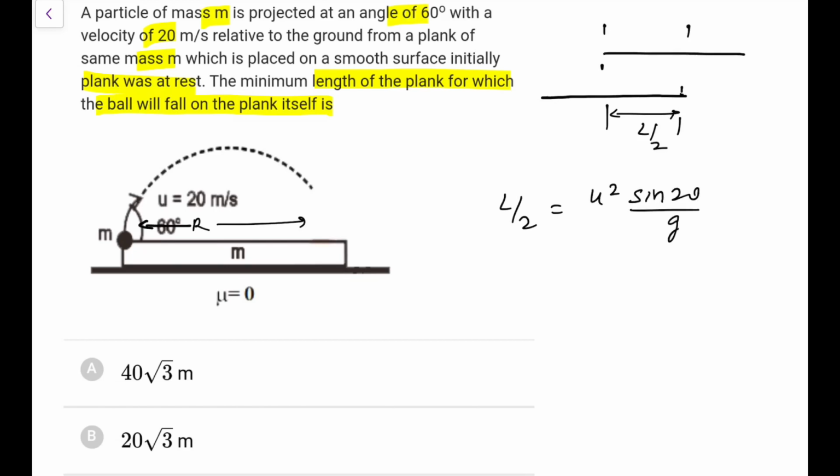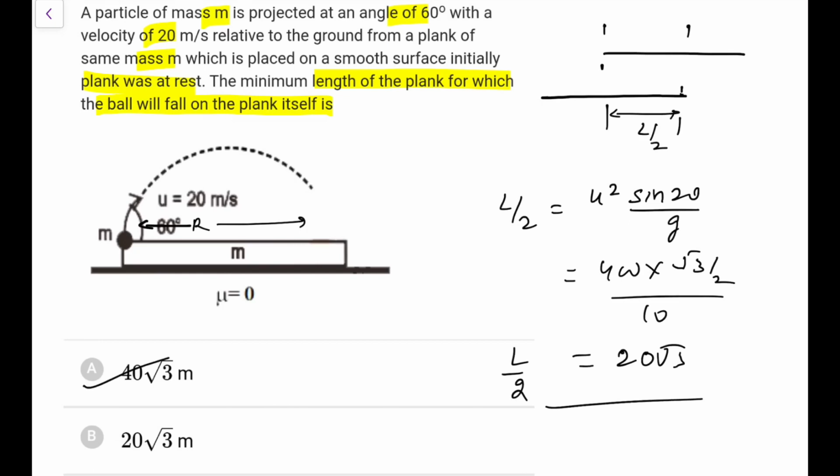So this is 400 into sine 2 theta, sine 120 is root 3 by 2, and g is 10. So L by 2 is 20 root 3, so L would be 40 root 3. I'll go for the length of the plank equal to 40 root 3 meters in this particular case.